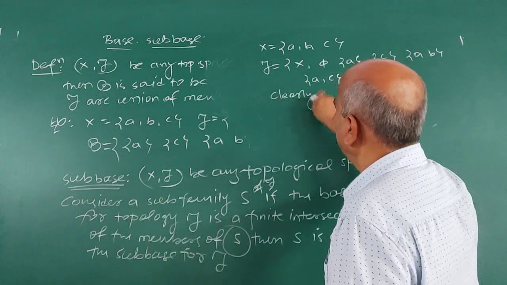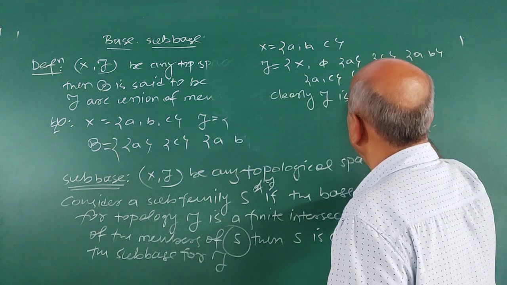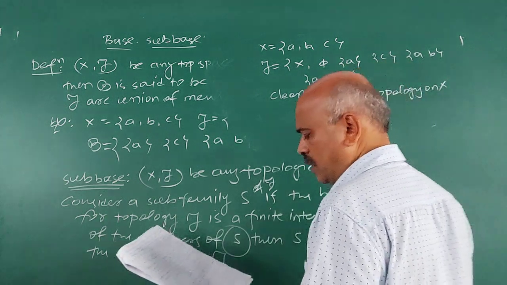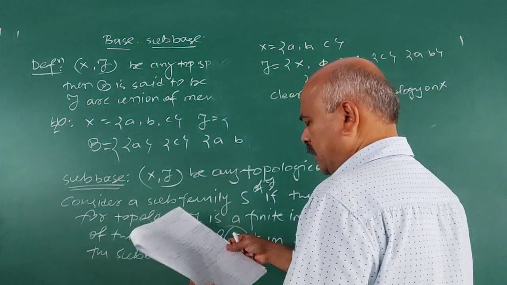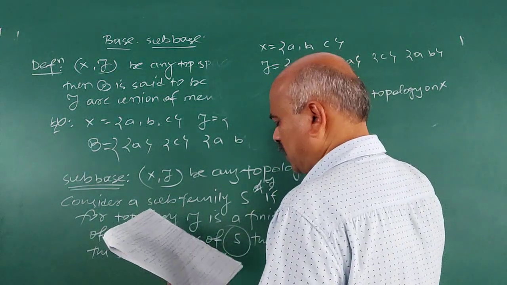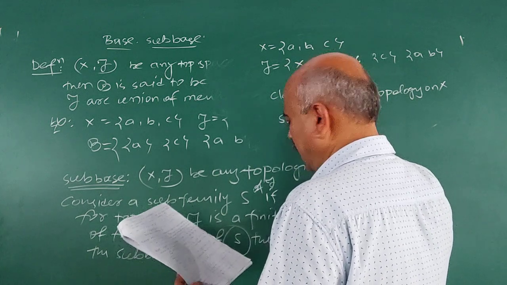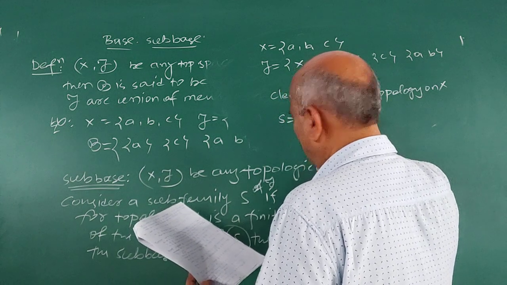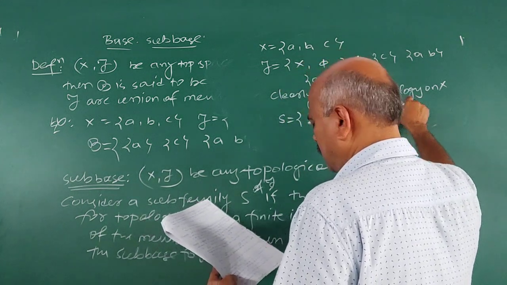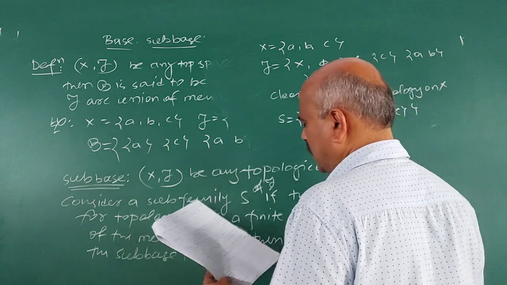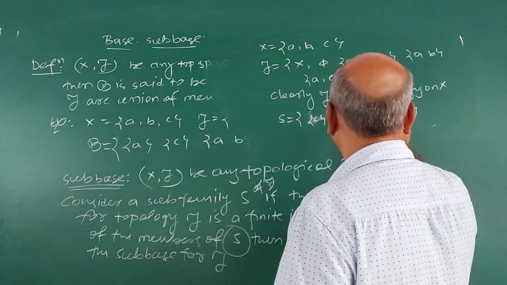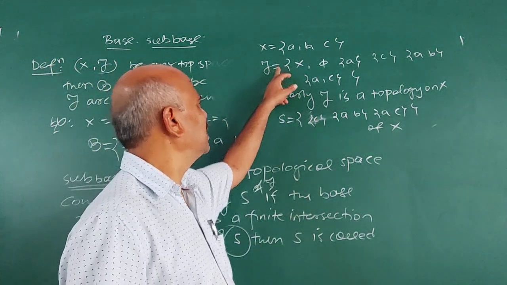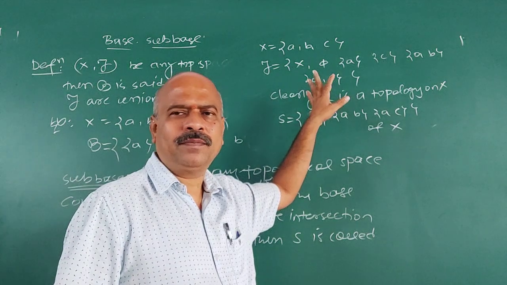Clearly, 2 is a topology on X. Consider S. Suppose S consists of {A}, {C}, {A,B}, {A,C}, and X. S is a subfamily of 2.